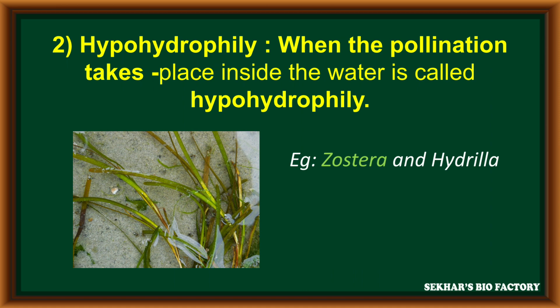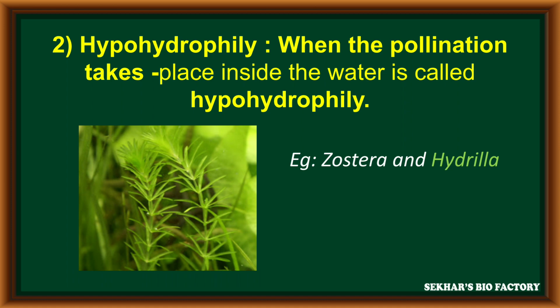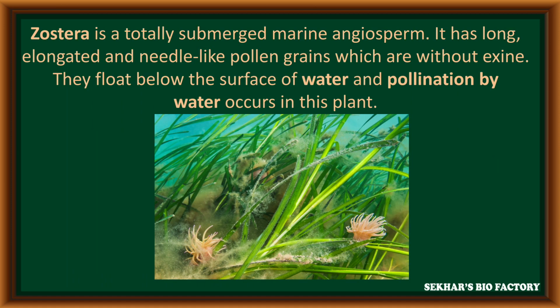The second type is hypohydrophily. In hypohydrophily, the entire pollination process takes place inside the water. Examples are Zostera and Hydrilla. Zostera is a submerged marine angiosperm.